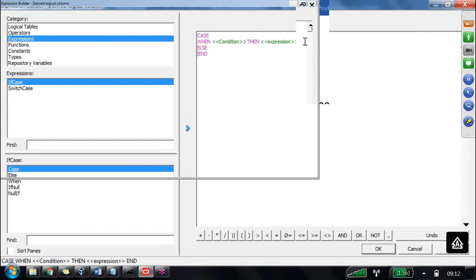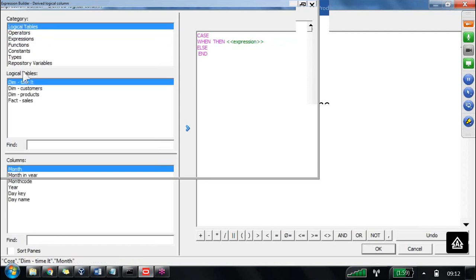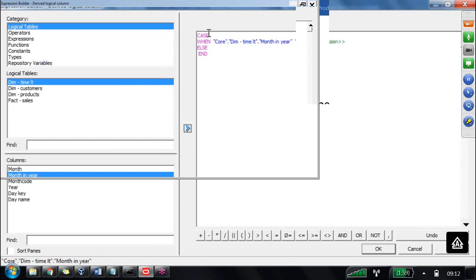Case when else statement. Now, what are the conditions here? Whatever we have in the column called month in year column, if the month in year column is less than 4, then I am going to define this as a quarter one. Now same logic, I am trying to copy it and then I am trying to paste here.